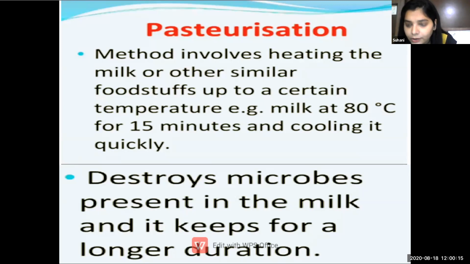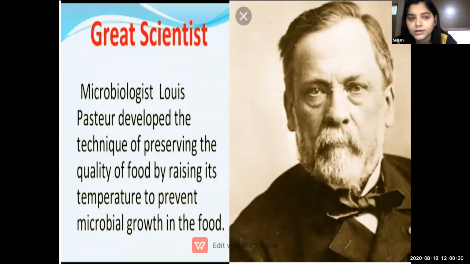Next, we are going to learn how this pasteurization occurred. This pasteurization was developed by a very great scientist. This scientist which you are able to see on your screen, his name is Louis Pasteur. He is a very big microbiologist. He developed the technique of preserving the quality of food by raising its temperature to prevent microbial growth in that food.